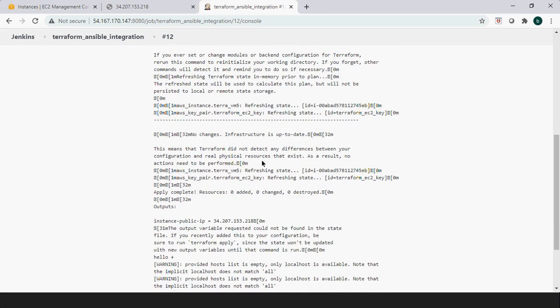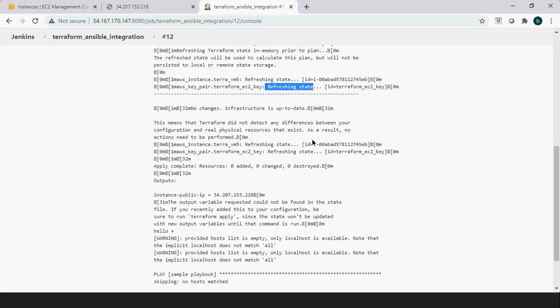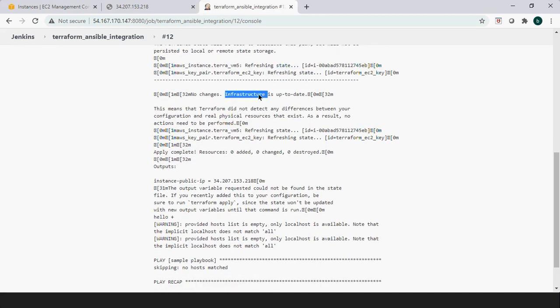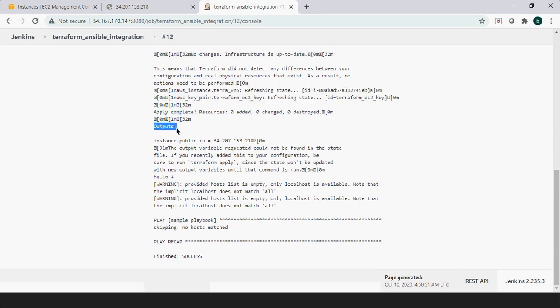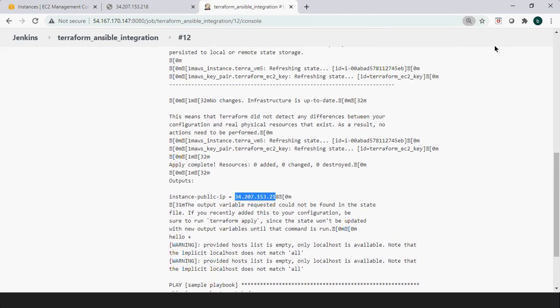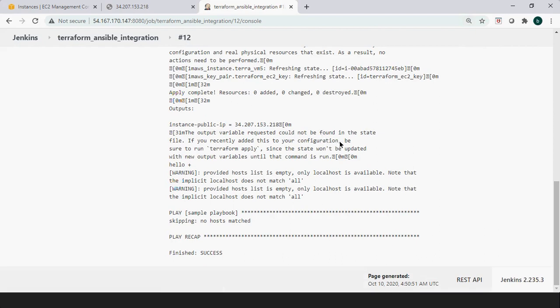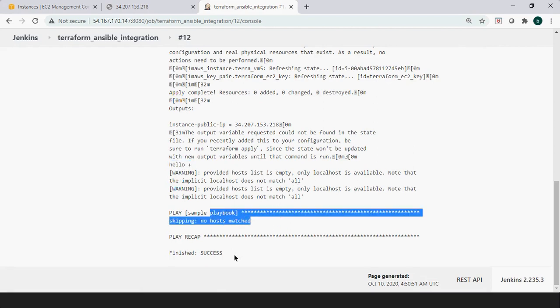Then it will execute refreshing state, and your infrastructure is up to date, because there is no change we did now in the infrastructure, so nothing has been changed here. Here the output is the public IP of your EC2 instance, which we already saw while we did the manual execution, and then it is printing hello plus your variable. Then it has executed the playbook.